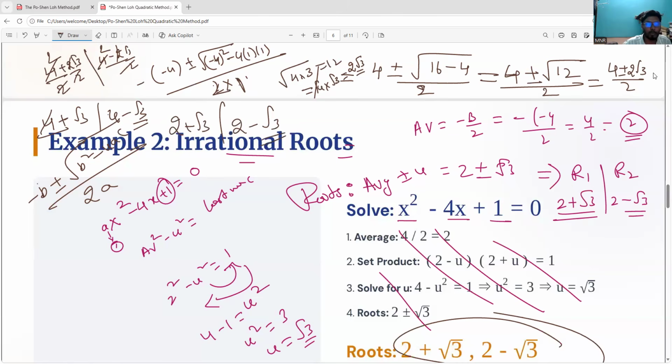So this is what is Po-Shen Loh method. If I made any one or two calculation mistakes, please kindly excuse me. So definitely that is the final answer. If anybody is having any difficulties, please kindly let me know. So this much we have to do when you are going for the irrational roots of a quadratic expression. So this is the second type, irrational roots, we are solving. So we got the same expression. Right, teachers? Are you all clear? Both I have explained. So can you give thumbs up, please, those who understood?